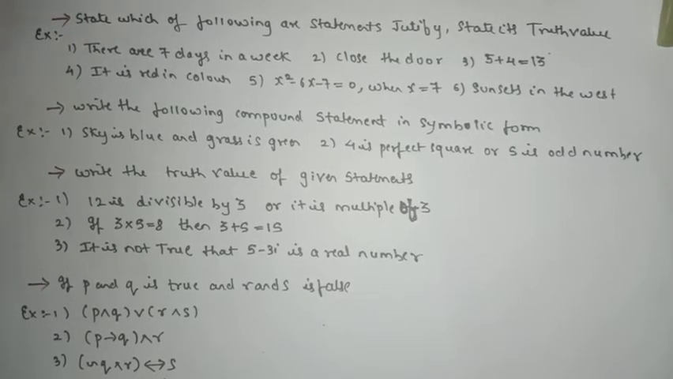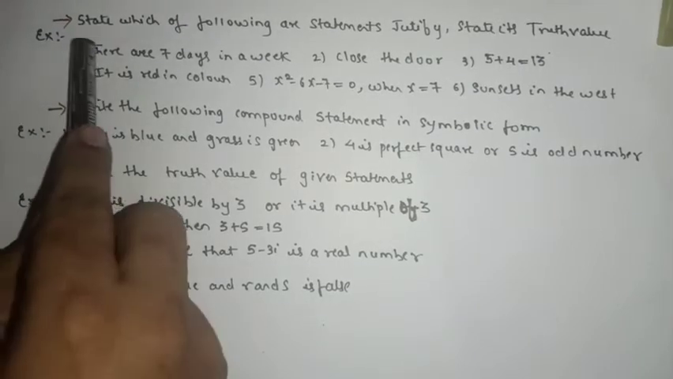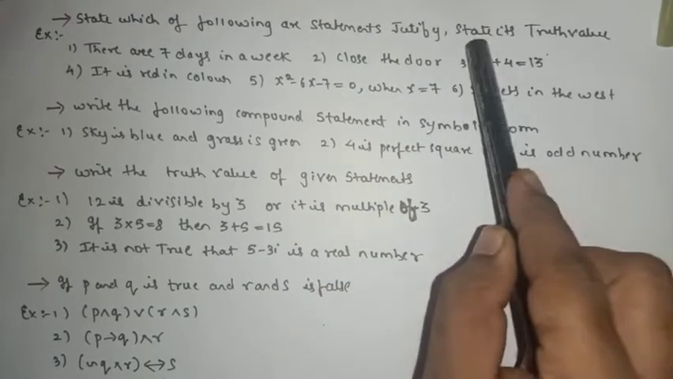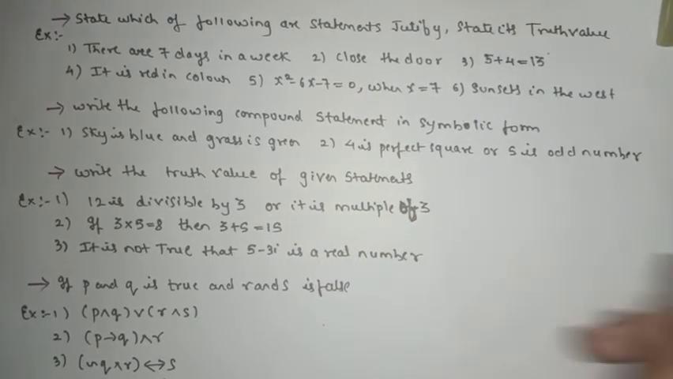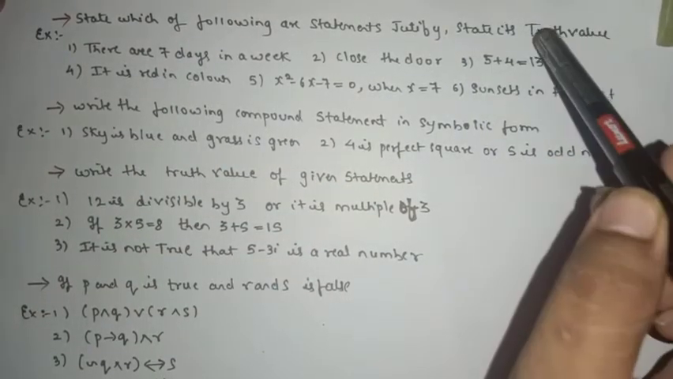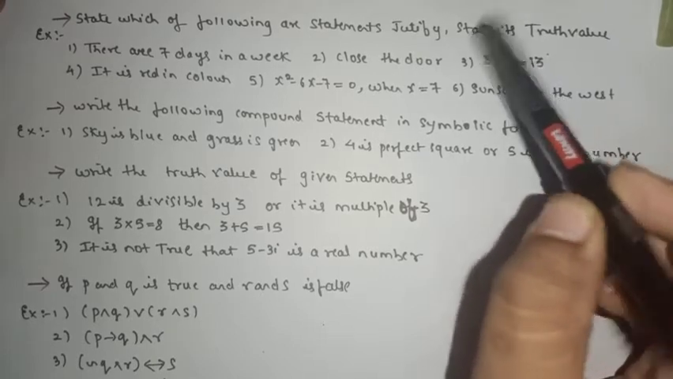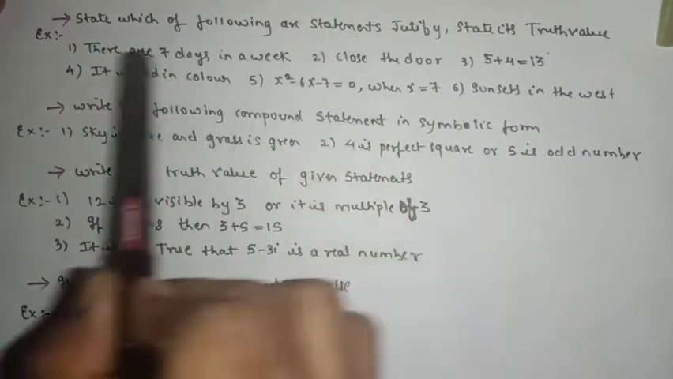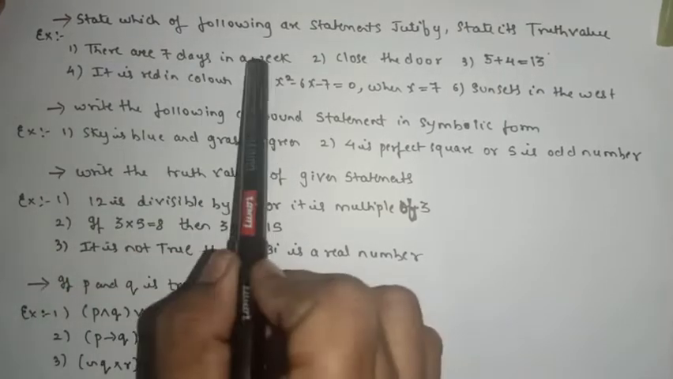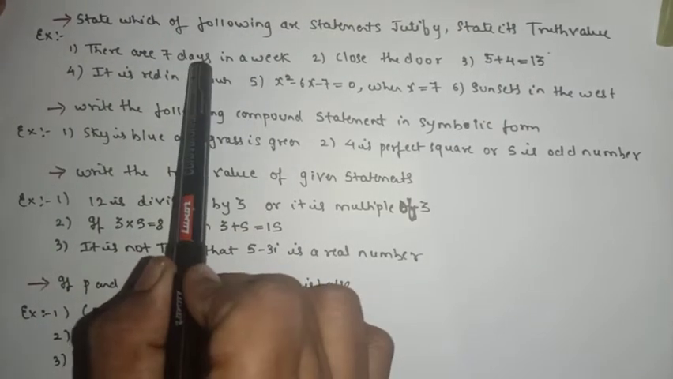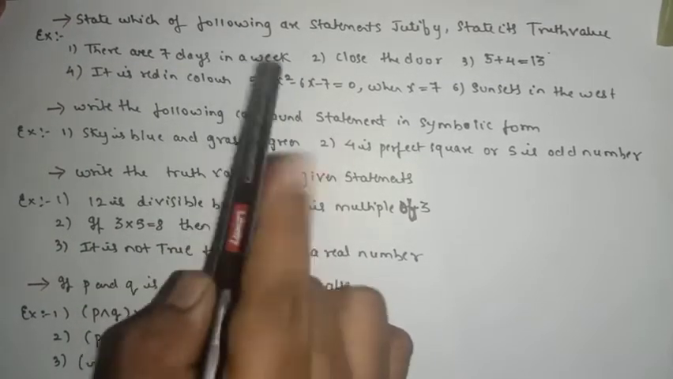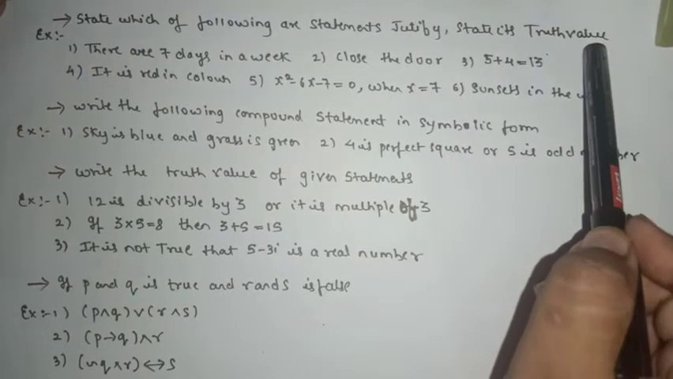So now your question number 1 is what? State which of the following are statements, then justify, state its truth value. First read the question carefully, then understand it. First read the sentence. We have to guess whether a given sentence is a statement in logic or not. And state its truth value.